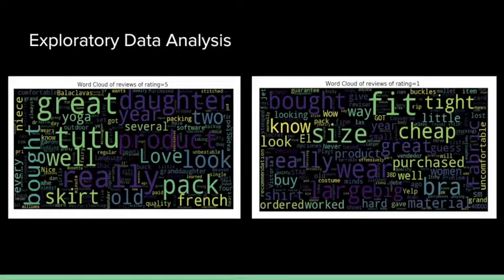The left graph is the word cloud of reviews with rating equal to 5, and the right is the word cloud of reviews with rating equal to 1. Particularly from these word clouds, we can see that the reviews whose rating equals 1 mostly concern size problems, since the most frequent words are fit, size, cheap, and tight.